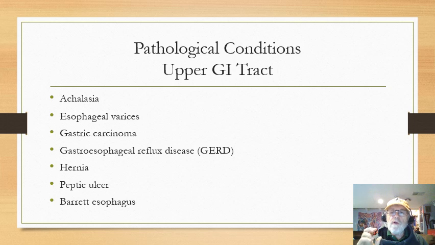And it's a spot where the cells change. The cells on the top are very much similar to the cells inside the mouth. The cells below that line in the stomach are glandular cells. So as a result, there's a normal, nice, easy line. However, if I have a situation such as GERD where acid leaks out of the stomach and gets into the esophagus, it burns that area of the esophagus, and it actually causes a change in the cells in the lower portion.